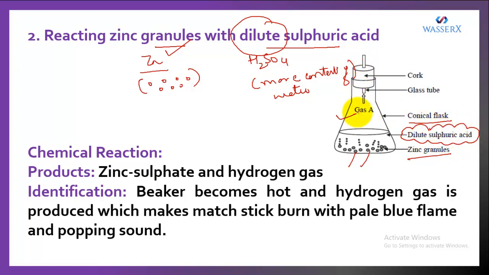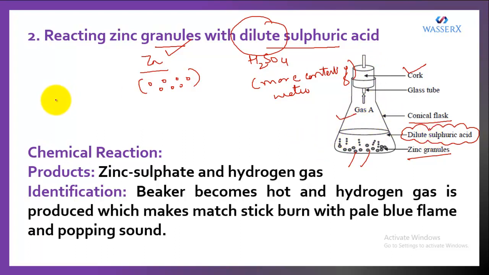The opening of this conical flask is closed with the help of a cork, and there is a tube also. This tube helps in the evolution of a gas if it is produced after a reaction.